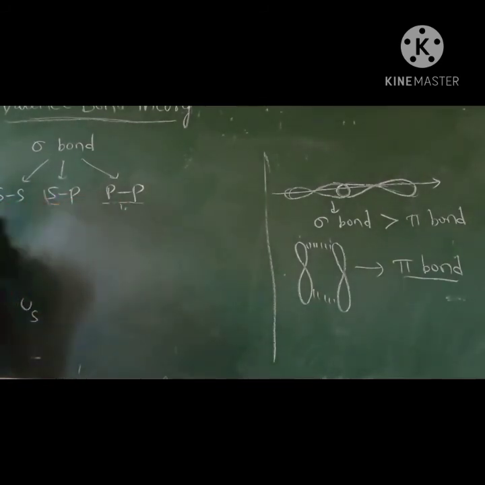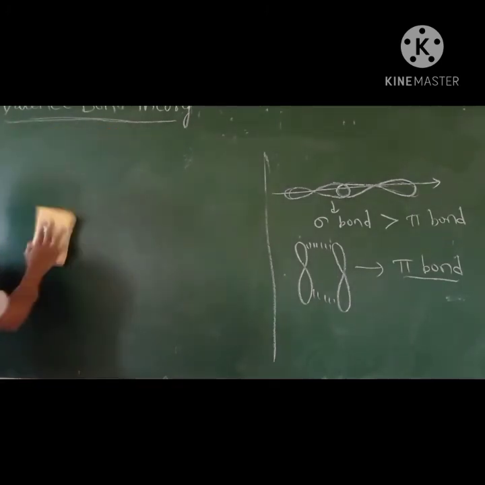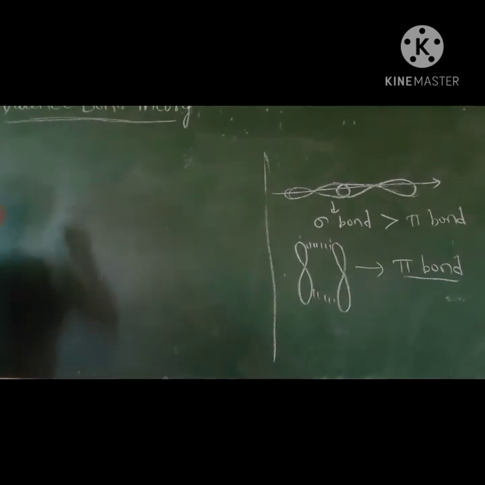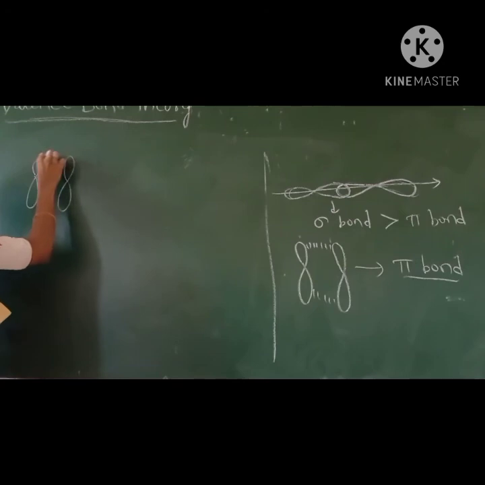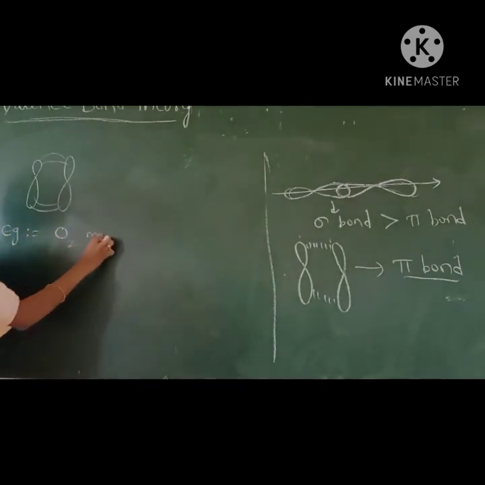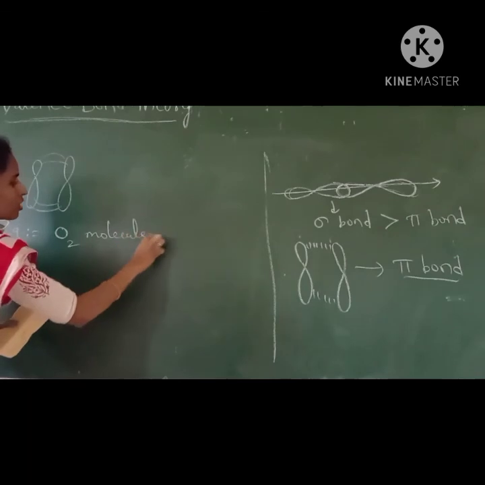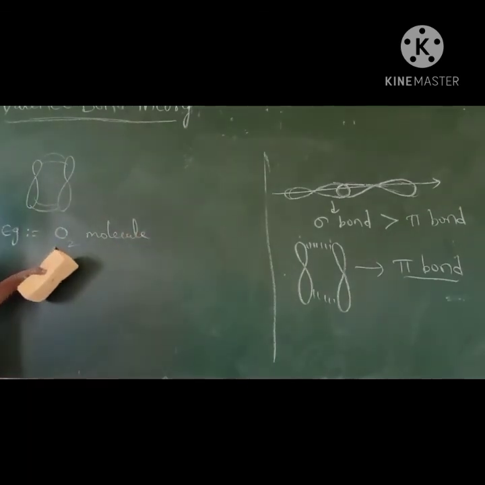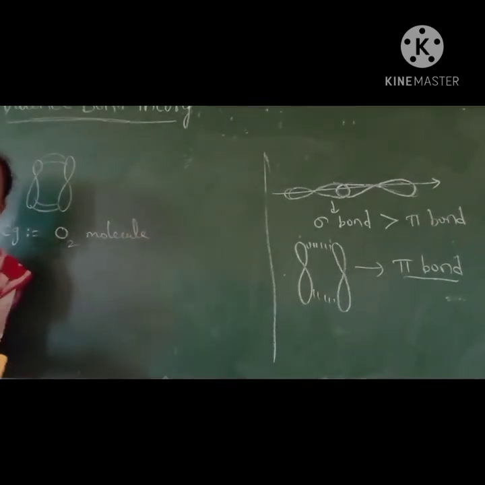And there is pi bond formation. Pi bond formation occurs due to parallel overlapping like this. If you see the example, the oxygen molecule, between two oxygen atoms the first formed bond is sigma bond.